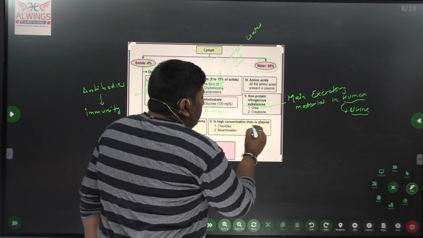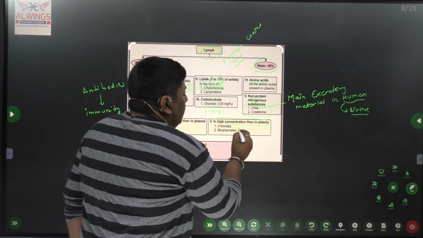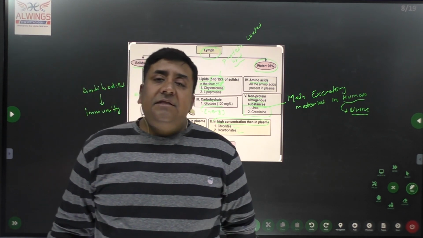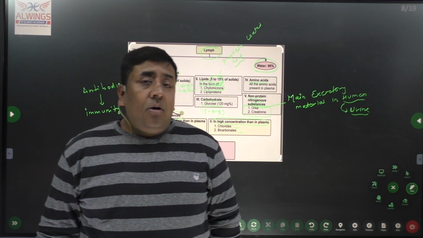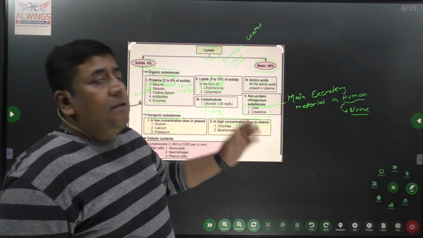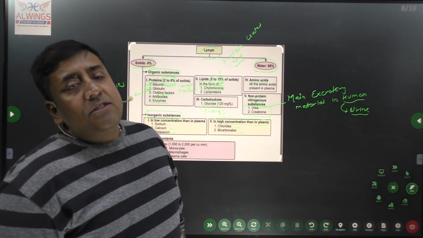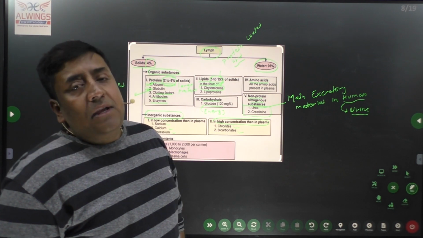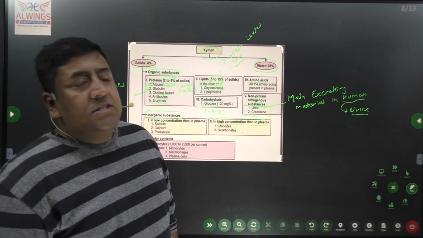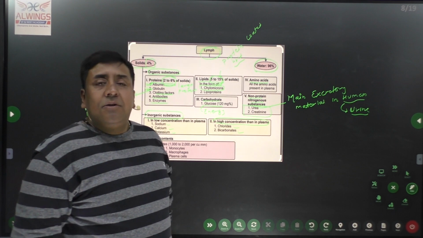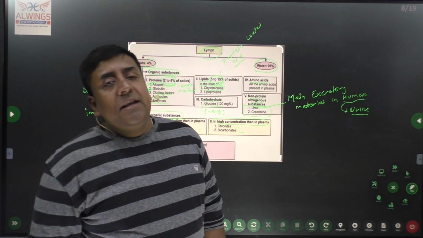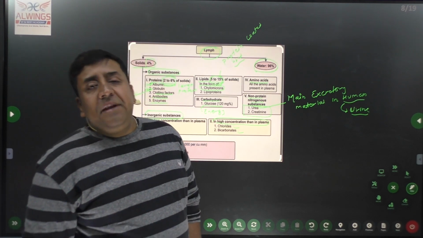Now what does it contain in higher concentration than plasma? Chloride and bicarbonates. Chloride ions are produced by breakdown of NaCl. What is NaCl here? NaCl is the common salt we are consuming. That NaCl gets dissociated into Na, sodium, and Cl, chloride. Here the sodium is absorbed into the body and excess sodium is released through stool or feces, solid waste, whereas chloride is released through urine. Bicarbonate ions are ions which help in maintaining the buffer or the pH of our blood.